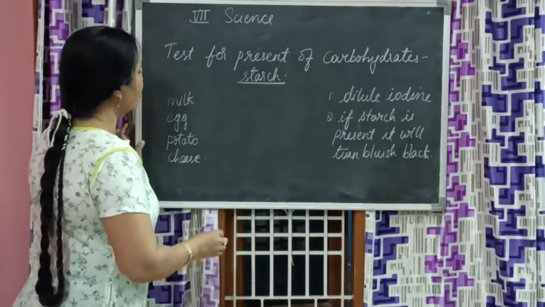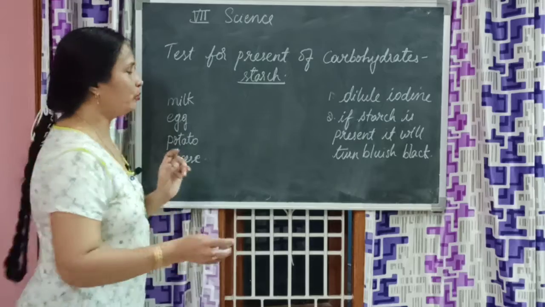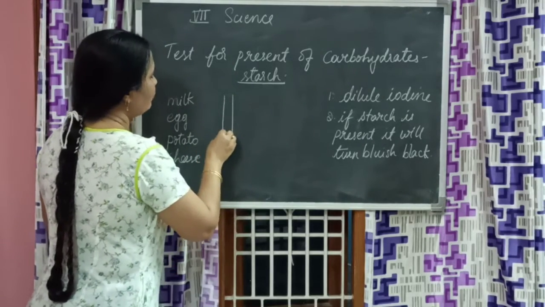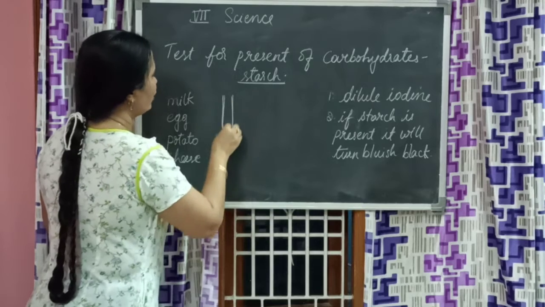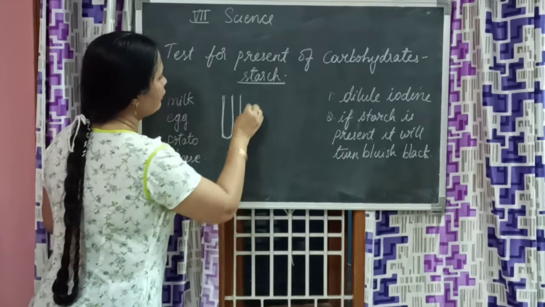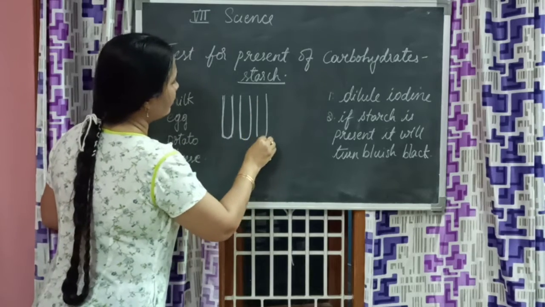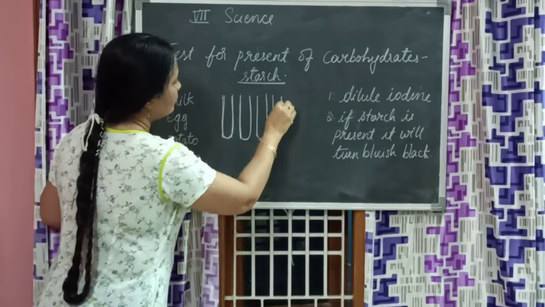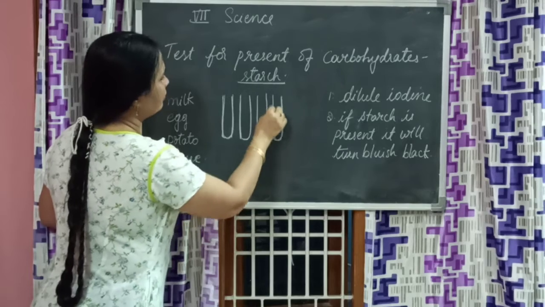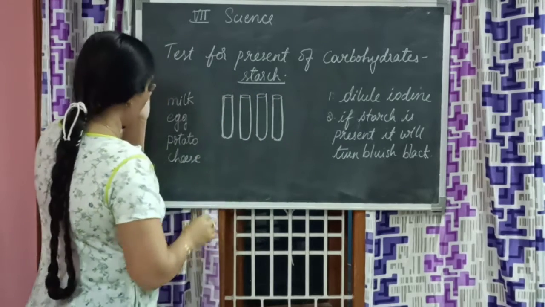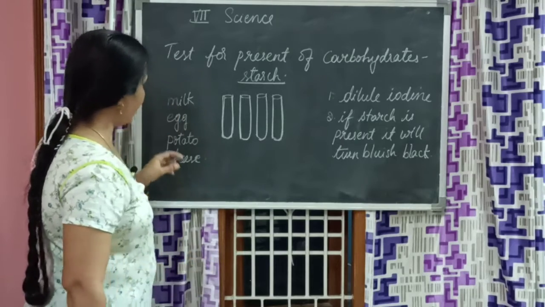Now you have to take a test tube. Because you are testing 4 of them, let us take 4 test tubes and put them in a test tube stand, so that you won't have any kind of problem. Now take 4 test tubes and take potato.